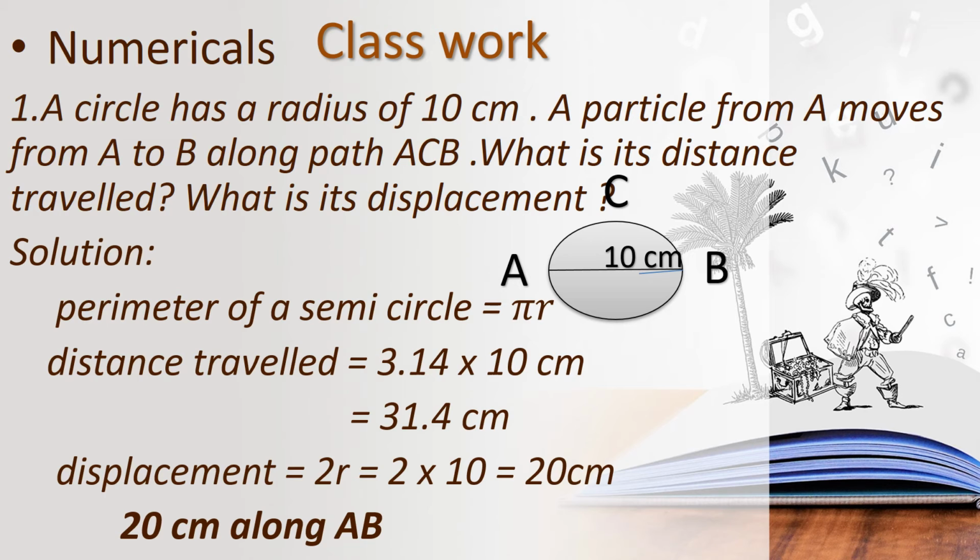Which is the shortest path here? The diameter, the 10 centimeter radius path, is the shortest path. So how will you find the displacement? 2 times the radius gives the diameter. So 2 into r, 2 into 10, so 20 centimeter is the displacement. Okay children, did you all understand? Take your classwork notebook and write it.